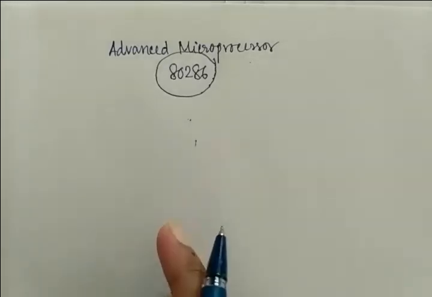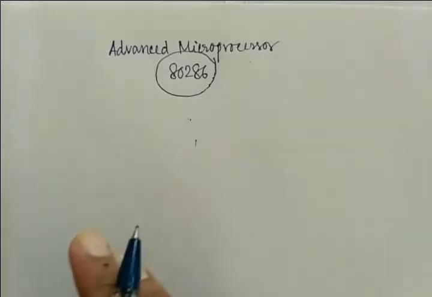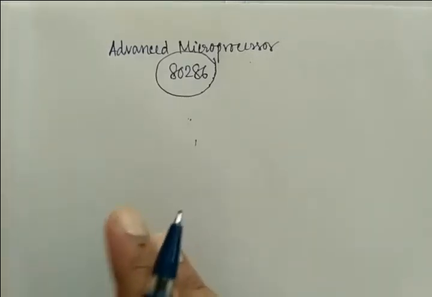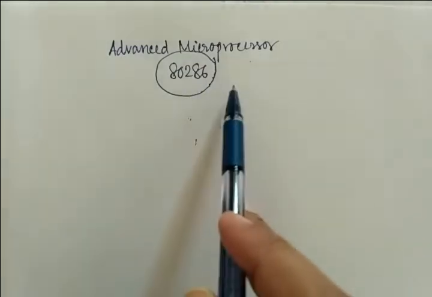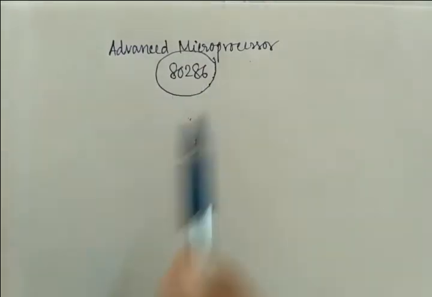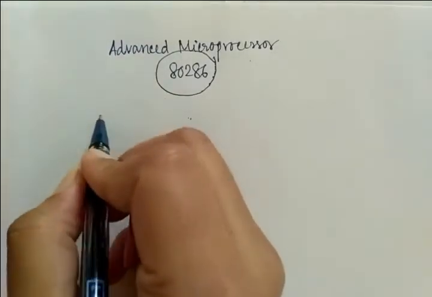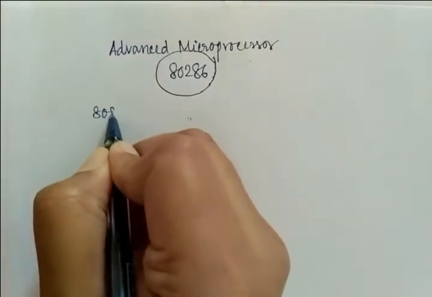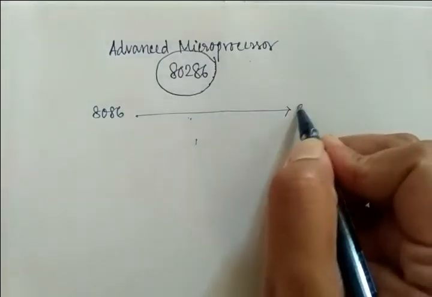Because for this purpose it has a specific instruction set, a specific programming flow, and by using that the microprocessor can do many things, right? But today I will discuss the advanced microprocessor, and that is nothing but 80286, right? So I first write down one point, that is, if you study 8086 very well, then 80286